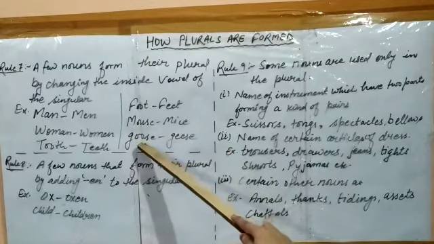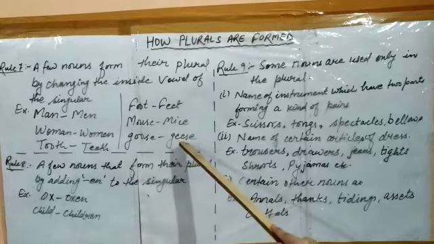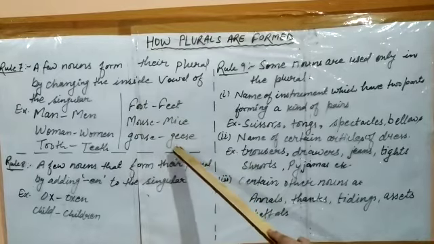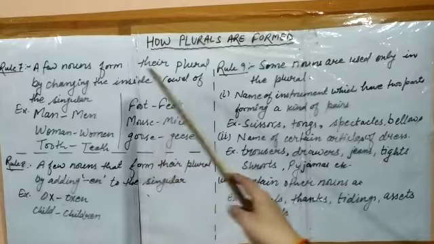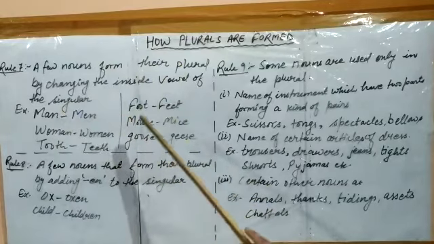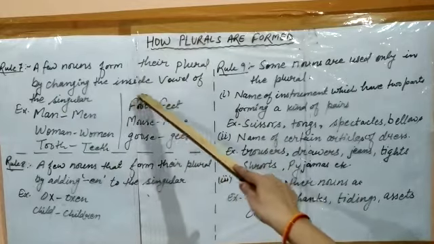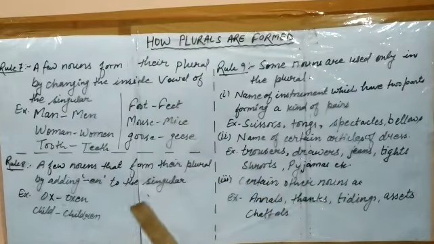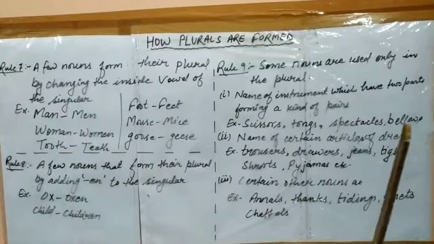Same thing, goose. The inside vowel o is changing into e, so it becomes geese. So goose becomes geese. Are you observing, students, what is happening here? The inside vowel is changing into another vowel and it becomes the plural form of that singular noun. Is that clear? Go ahead.